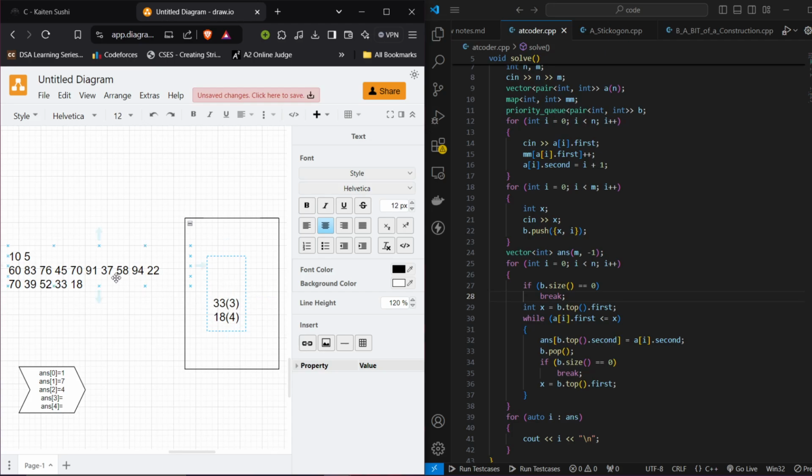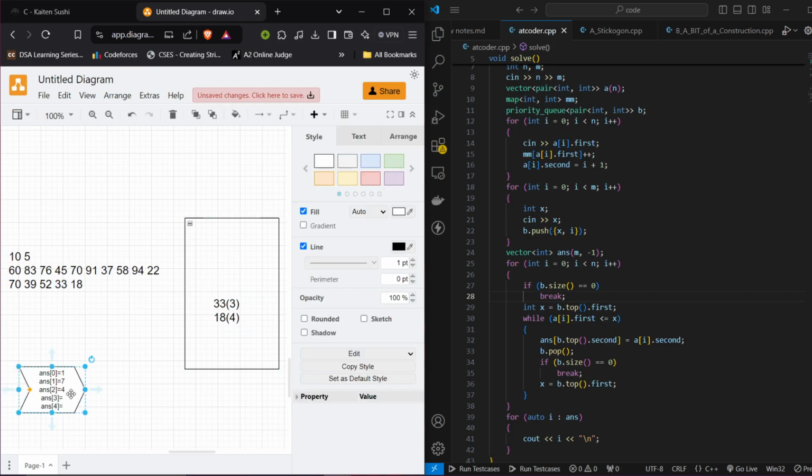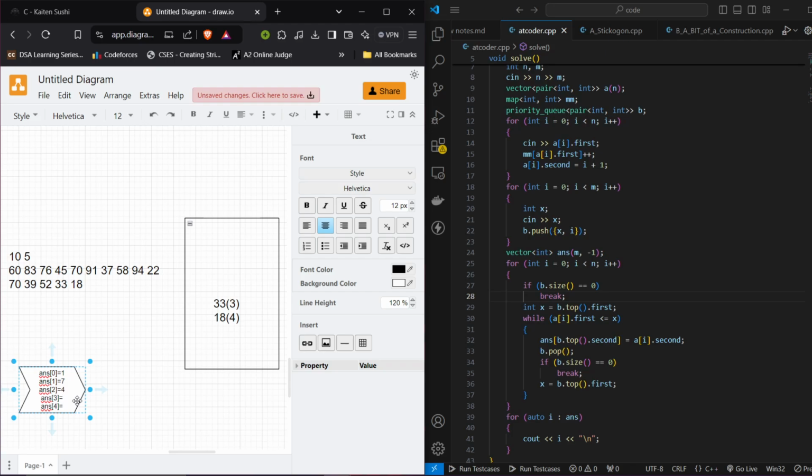Now I will again see 33 is not greater than 37. 58, no, I will keep on going. I'm at 22. I found yes, that is my answer. At answer 3 I will update it to 10. I will remove that from my priority queue. Now I'm left with 18. I see that my index is over. The things are done, so I don't have anything left. Since that's the case, it will be -1. So that is all that we need to do in this problem.